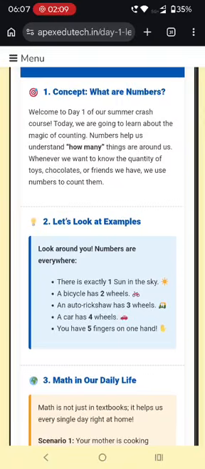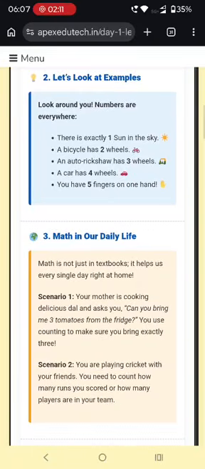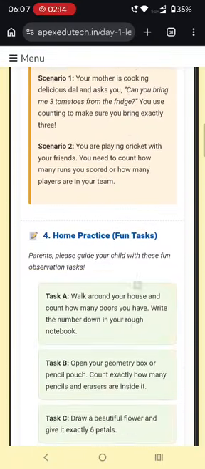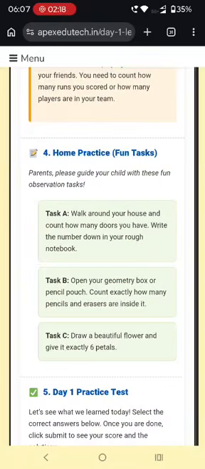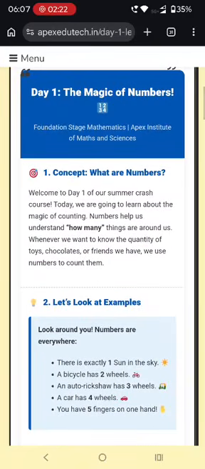So first go through the content, go through the example, know what is its importance in daily life. Then you can attempt the online test. If you want, you can attempt the home practice tasks also. But remember one thing, our brain does not remember what we read. It will remember what we recall. Just by reading this, you can't remember anything.